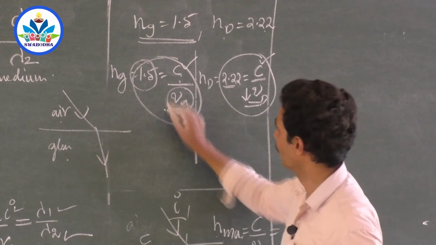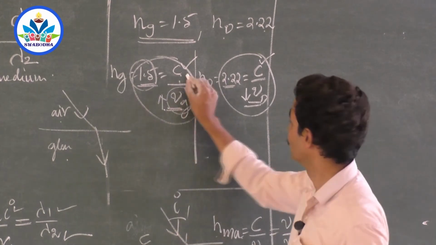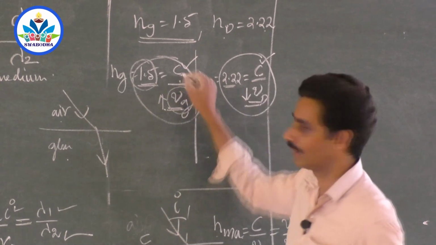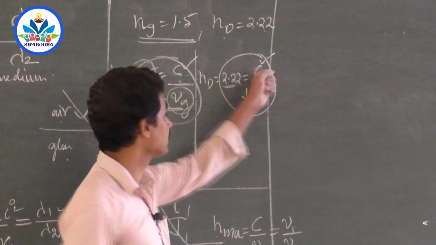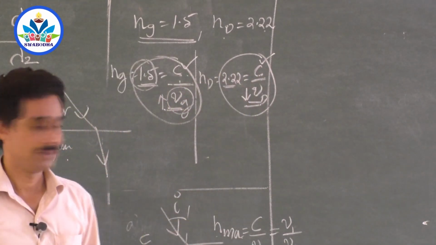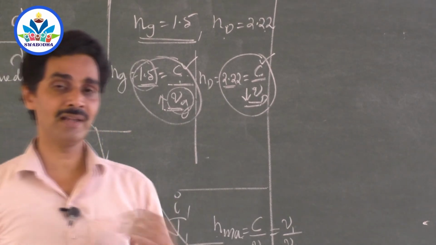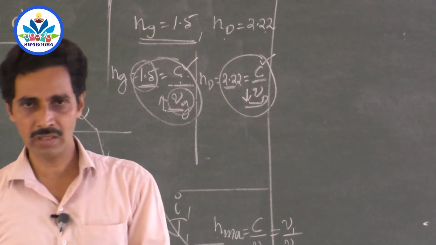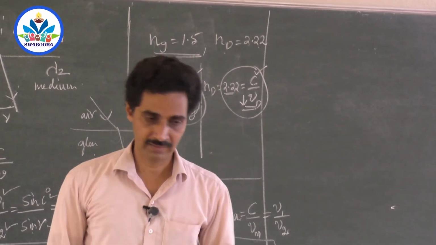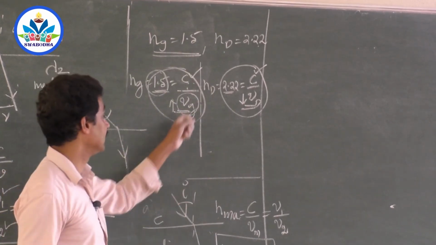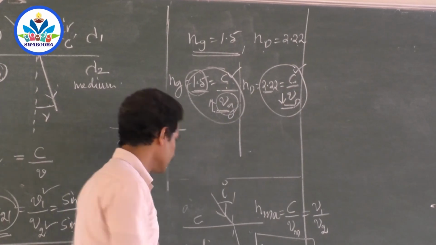Velocity of light in glass should have been more, that's why we landed with the less answer, because in both the cases, the velocity of light which we divide by the velocity of light in the medium, that velocity of light is common in air. So refractive index of diamond is more, refractive index of glass is less. What does it mean? Speed of light in glass is more, speed of light in diamond is less.